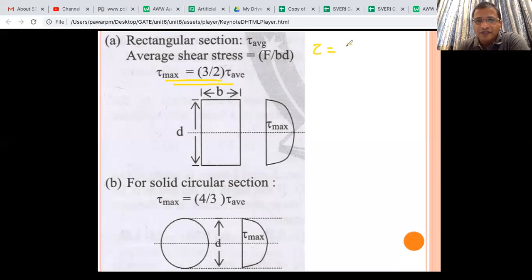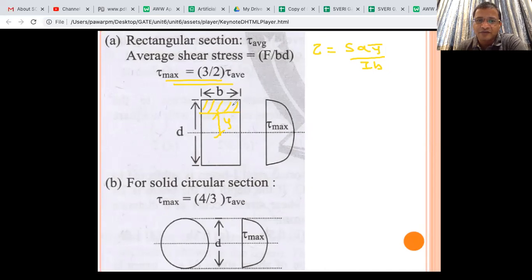Tau is equal to SA y bar by IB. Then if you take this distance y, at which location you want to find tau, we will call it tau y. Then we can hatch this part and see what it comes.